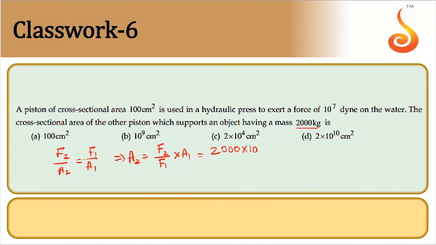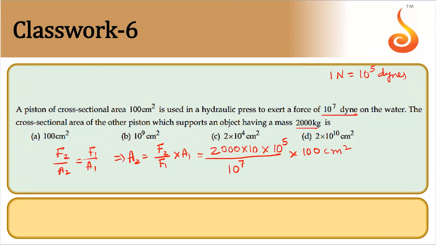Correct? So I have to convert it to dyne into 10 to the power 5. See, 1 Newton is 10 power 5 dynes. So remember last year you had this in units and measurements. Divided by F1 is what? 10 to the power 7 dynes. Into A1 is 100 centimeter square. Keep it in centimeter square only, you will get the answer in centimeter square.